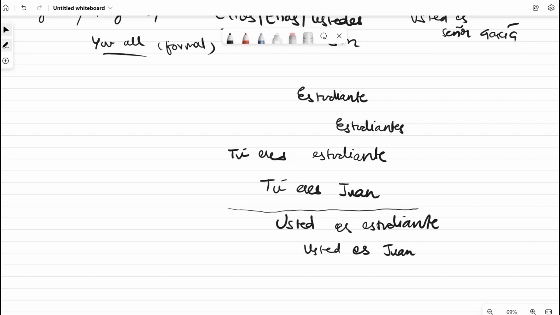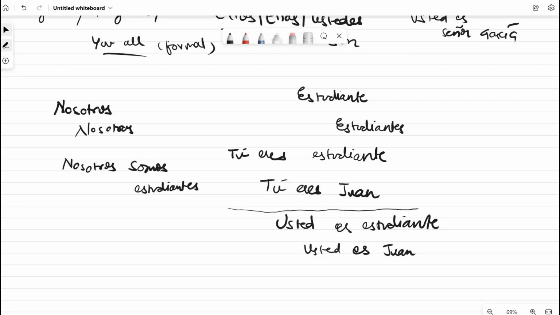Anyway, now I told you nosotros has two forms. Nosotros was we, nosotros or nosotras. Now let's say I want to say we are students and it is a mixed group of students, then I would use nosotros because I told you plural is always masculine. Then I would say nosotros somos estudiantes.